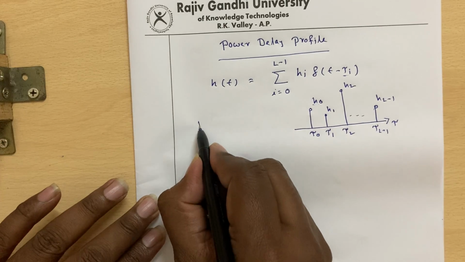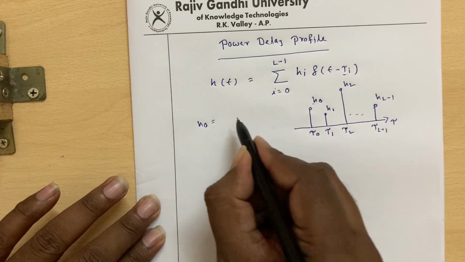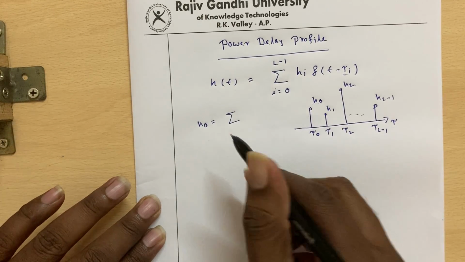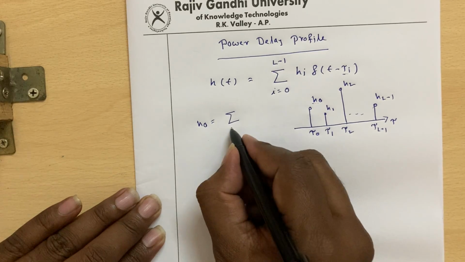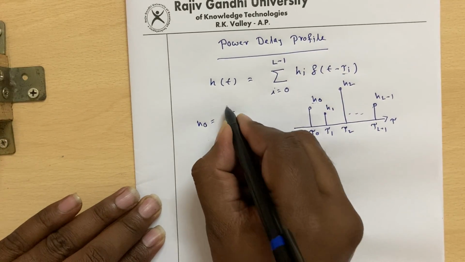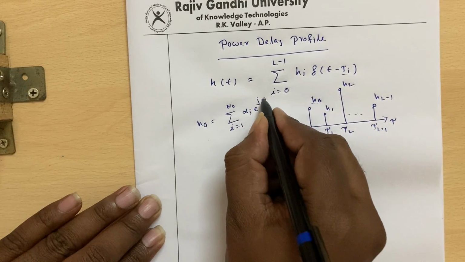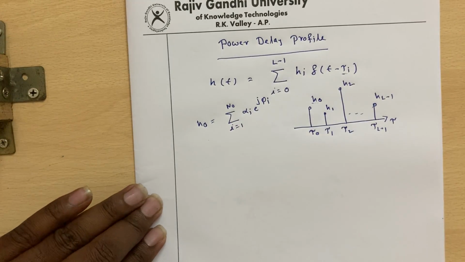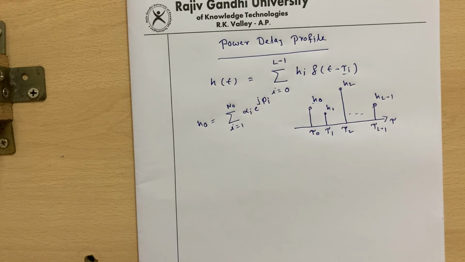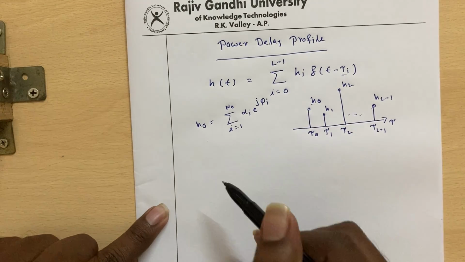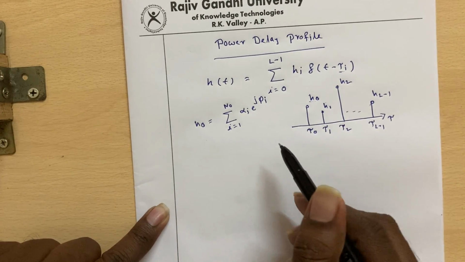And h0 you can write as the sum of a large number of paths, that is i equal to 1 to some n0, alpha i into e power j phi i. Similarly, h1 is equal to the summation over i equal to n0 plus 1 to n1 number of multipaths. So this is the h0 value.